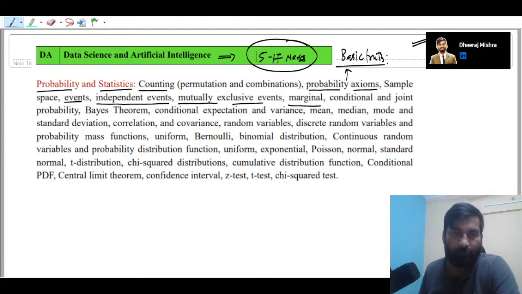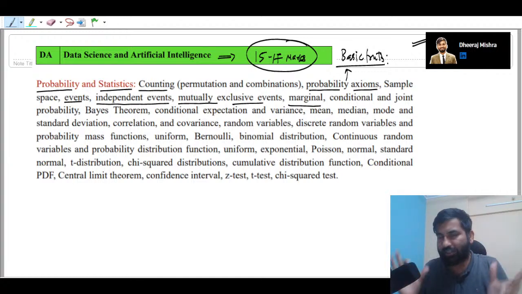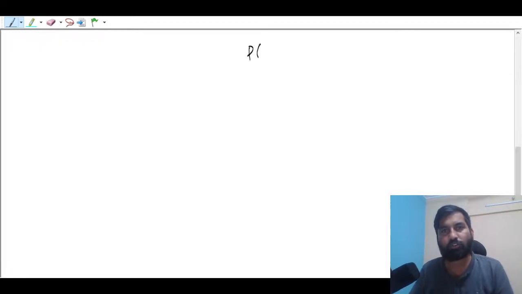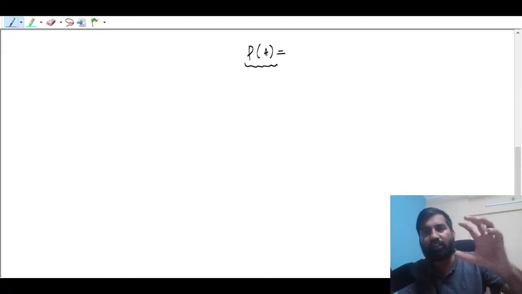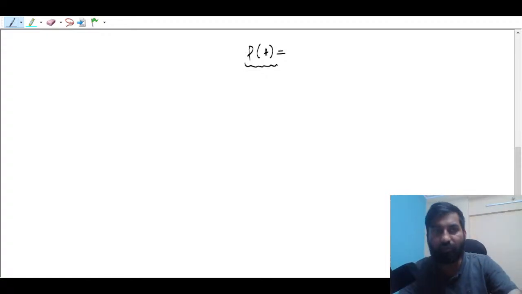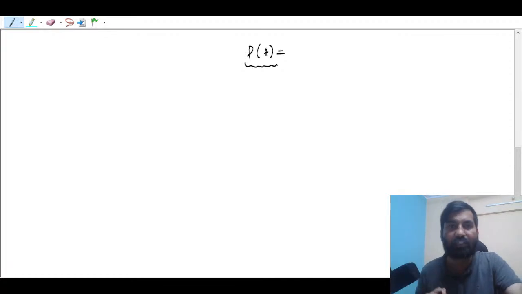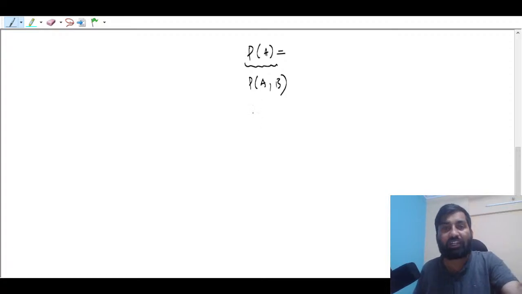So you see here, I'm just going to talk about the probability of an event. Remember that probability is assigned to an event. This is an important fact. So there we will talk about marginal probability, if there is a single event. Then we are going to talk about joint probability. Joint means there will be two events, you can say A comma B. And we'll talk about conditional probability.